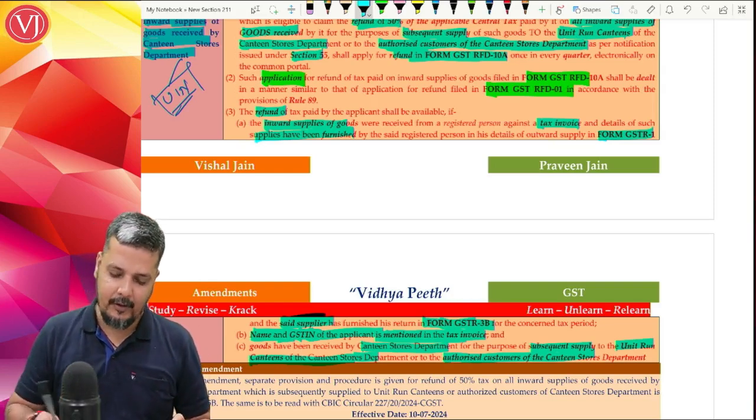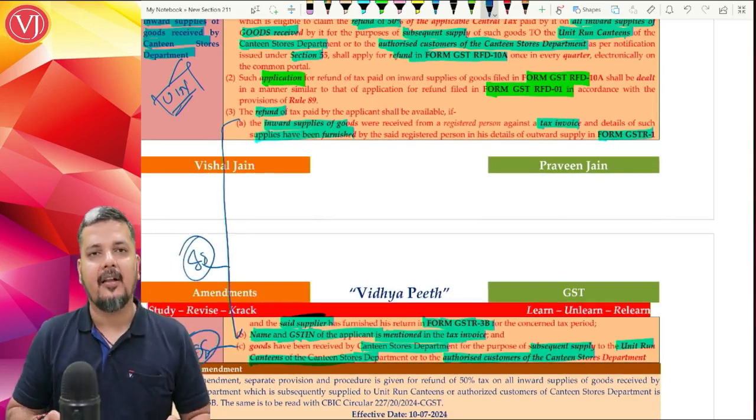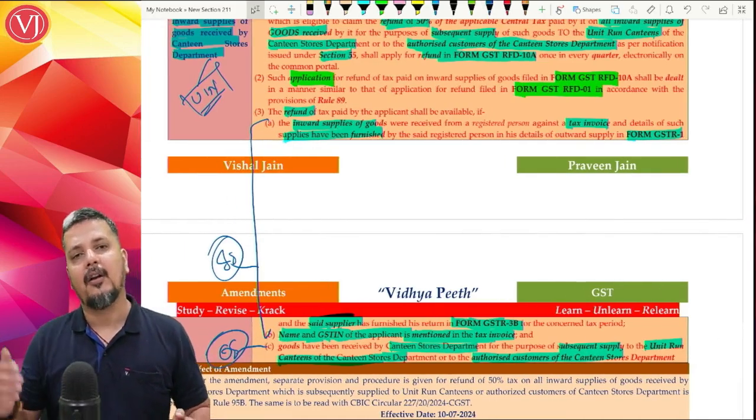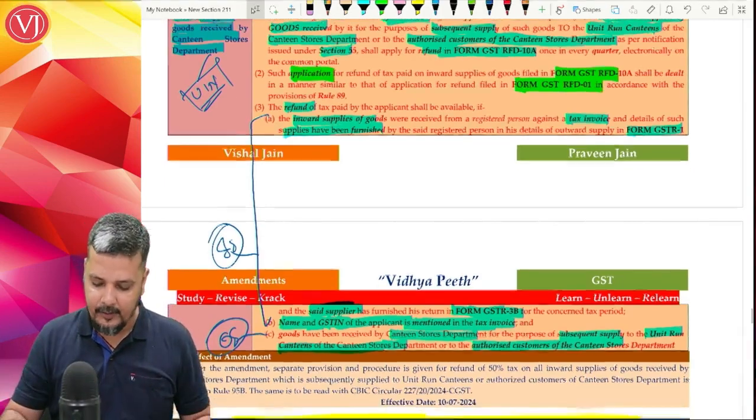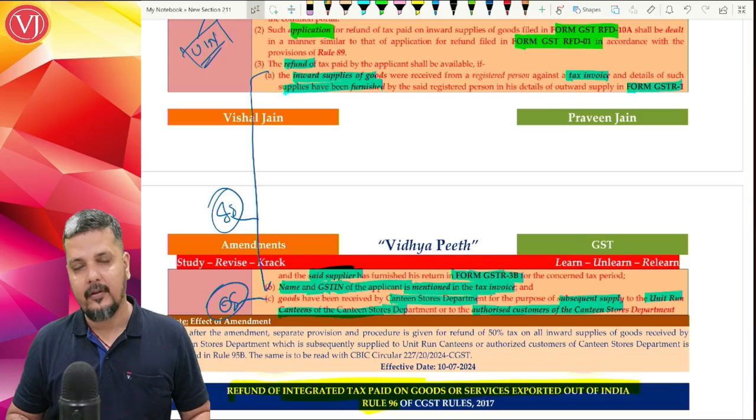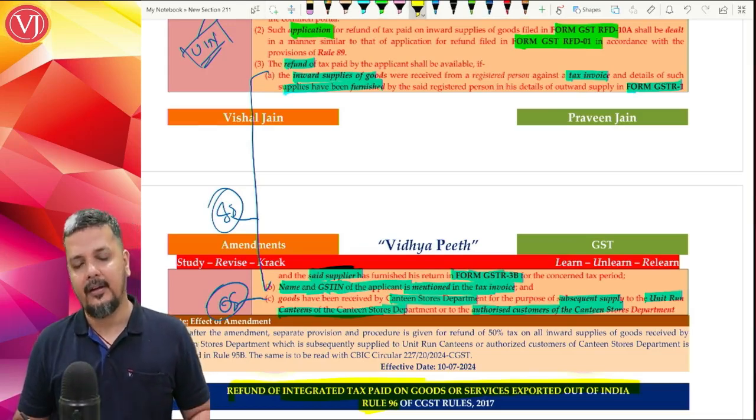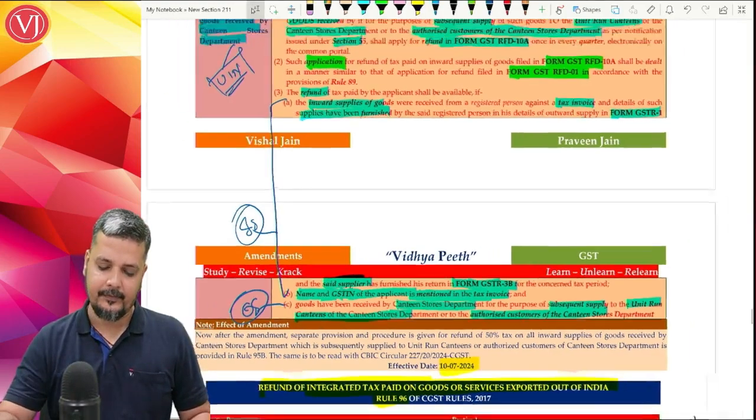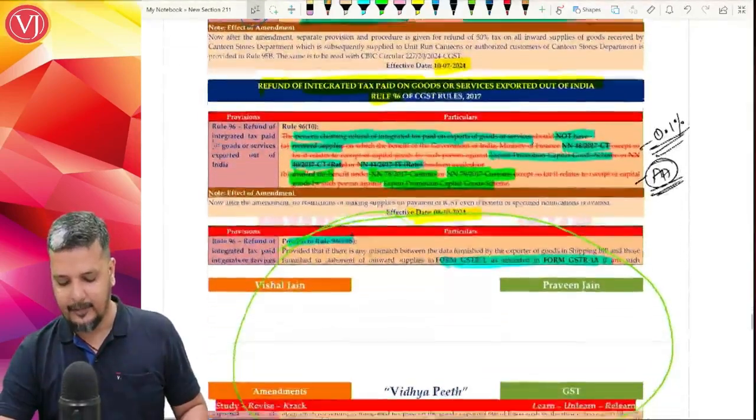This is everything about your inward supplies. And about outward supply, they promise that we have sold only to unit run canteens of Canteen Stores Department or to authorized customers. Though we have not paid output tax, we confirm that we have only supplied to them. So that is a special refund application, GST RFD 10A, introduced with effect from 10th of July 2024. So this is one of the other cases of refund where there is an amendment.